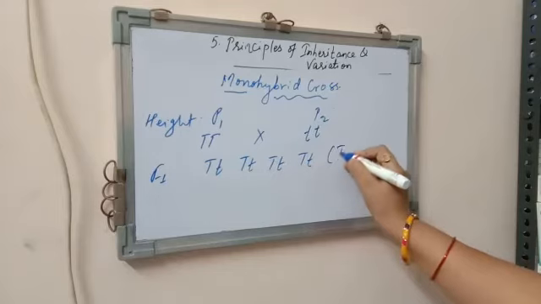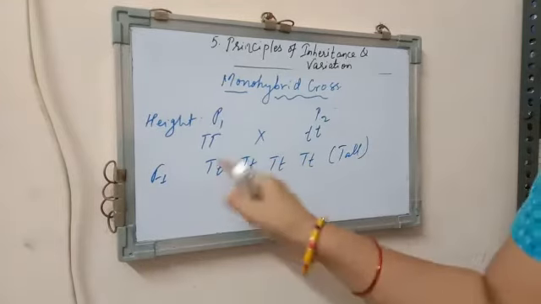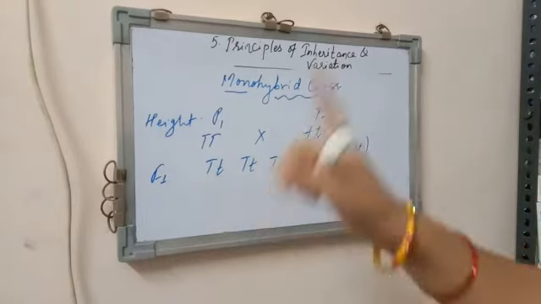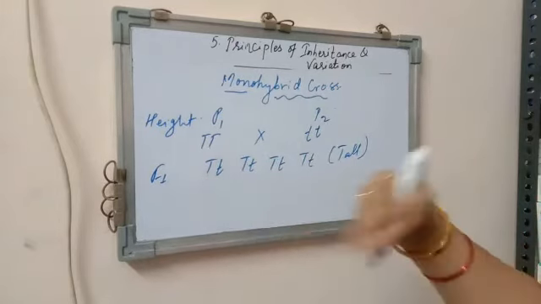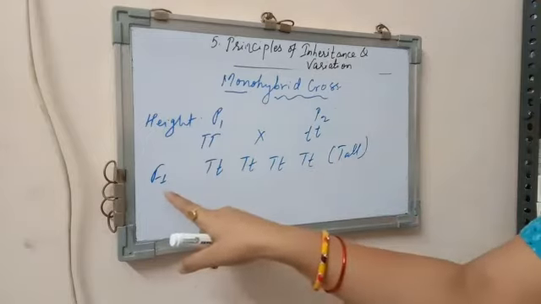all the plants that we receive are tall. Why are they all tall here, children? Why am I calling them tall? Because of the presence of this capital T, which is a dominant trait. Children, a dominant trait always expresses itself and the recessive trait will be hidden in the first generation.